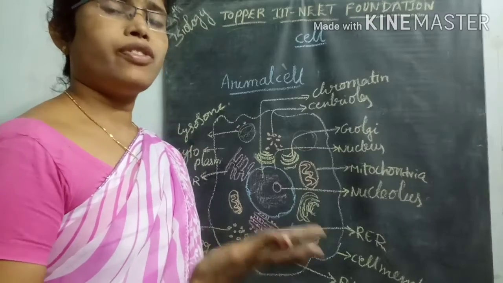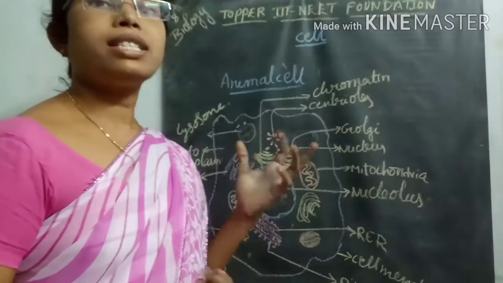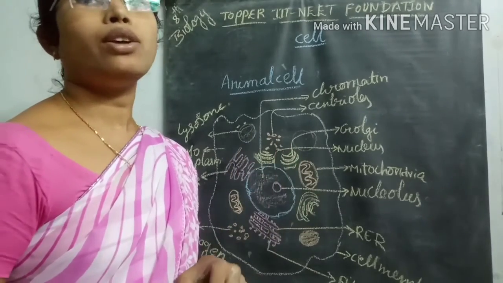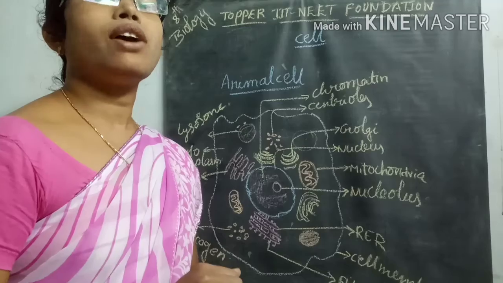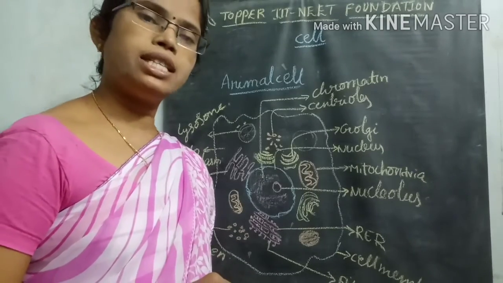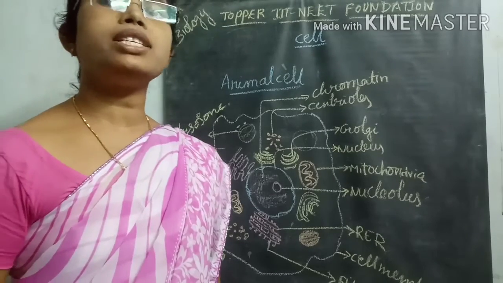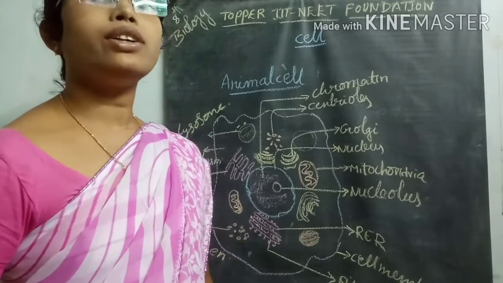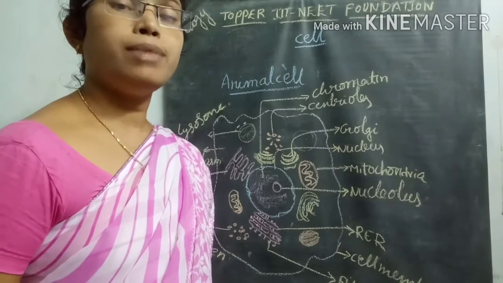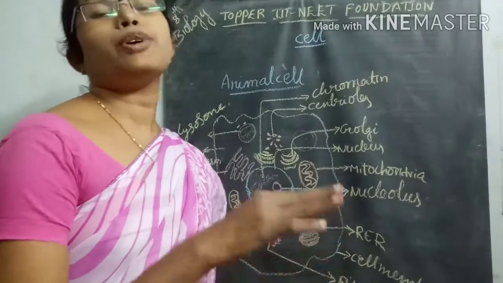based on the formation of a nucleus, we divided the cells basically into two main types. One is called prokaryotic cells, and the second is called eukaryotic cells. Prokaryotic cells means the first cells formed during evolution, and eukaryotic cells means the cells formed after the prokaryotic cells.